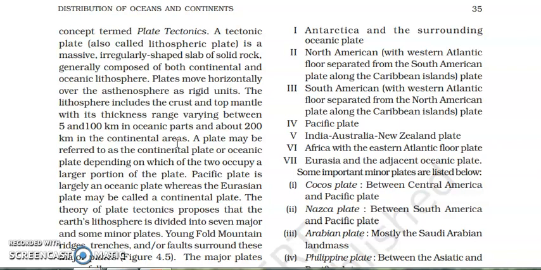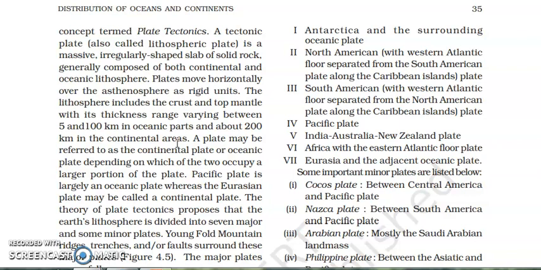That means there is no particular shape of the plates. One plate has one type of shape, and it is there in the continental and the oceanic area. But the thickness of the plate is different in different regions. In the continental area, the thickness is 200 km, and in the oceanic area, the thickness is 5 to 100 km.